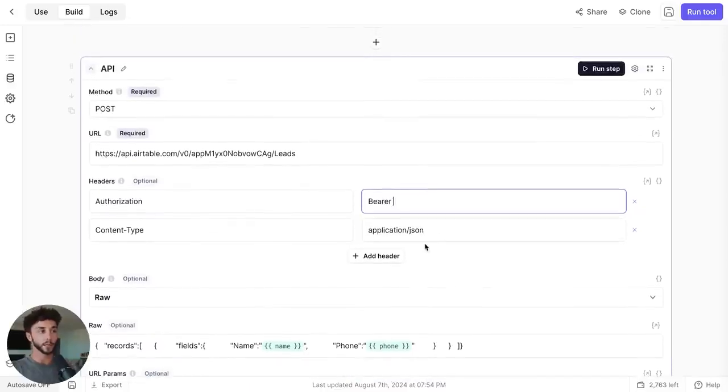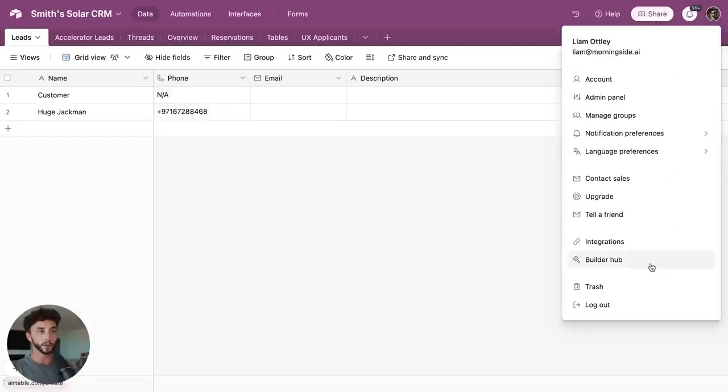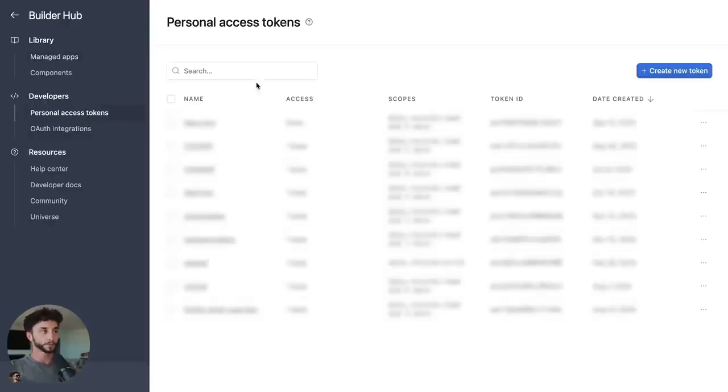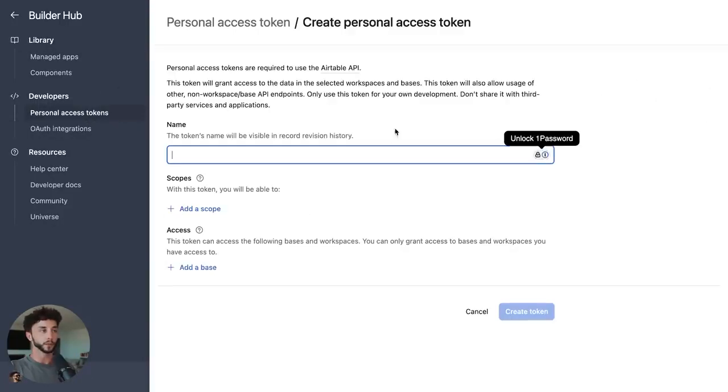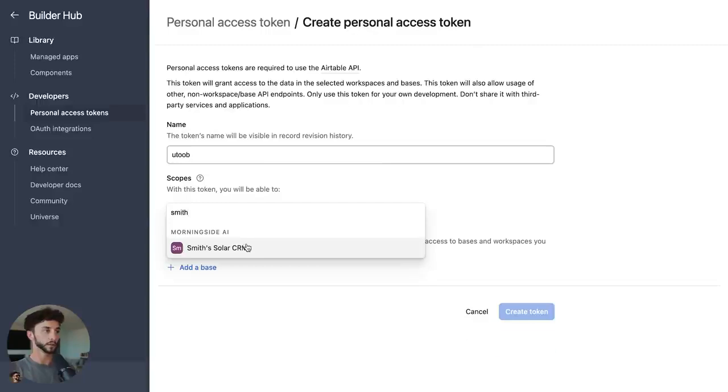So to get our Airtable API key, of course, we go to Airtable. We can come up to the top right here, go back to our Builder Hub, go to Personal Access Tokens. And we can create a new token, call this YouTube. We can go add the base. This will be Smith's Solar CRM.